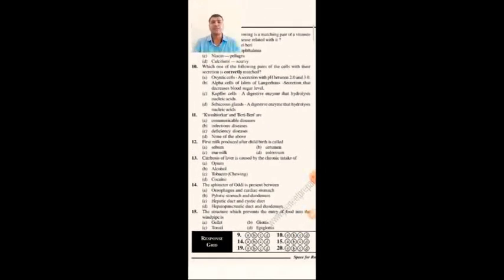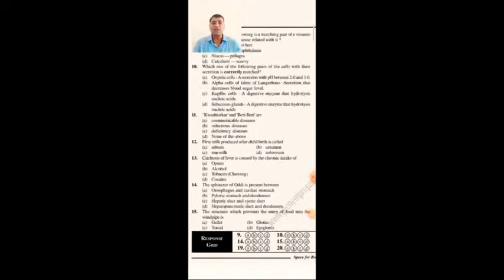Cirrhosis of the liver is caused by the chronic intake of opium, alcohol, tobacco, cocaine. Liver cirrhosis is generally caused because of excessive intake of alcohol, and it is mostly seen in alcohol abused persons. So yes, cirrhosis is because of alcohol abuse or more alcohol intake.